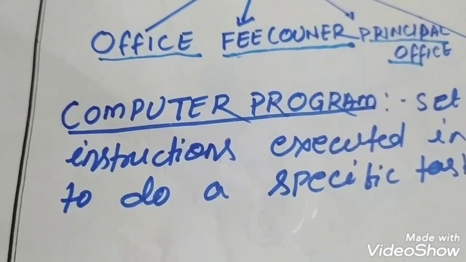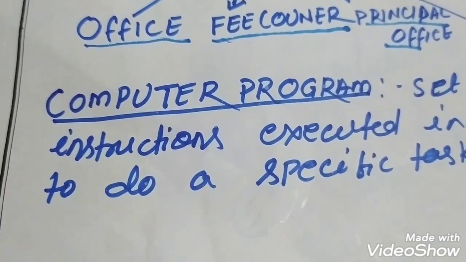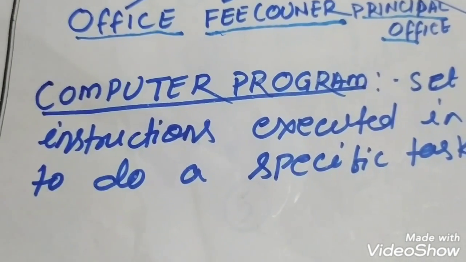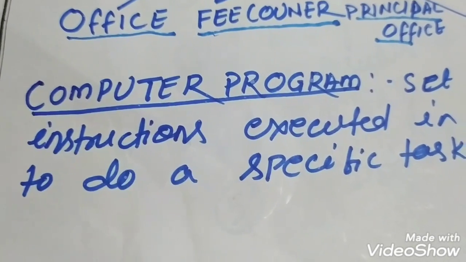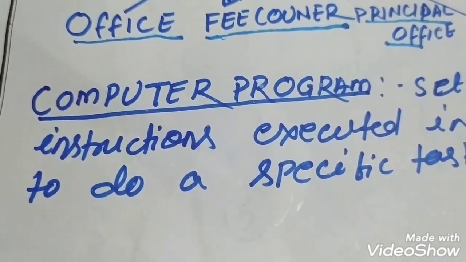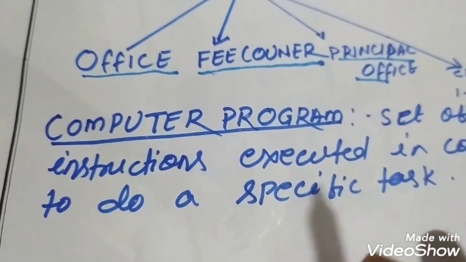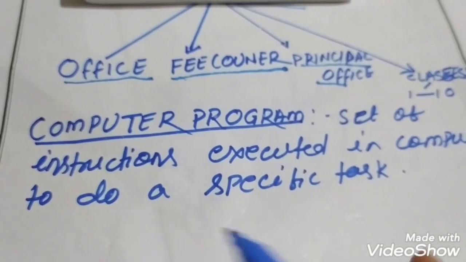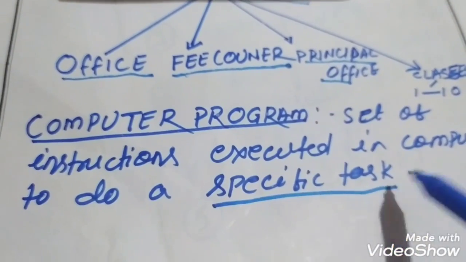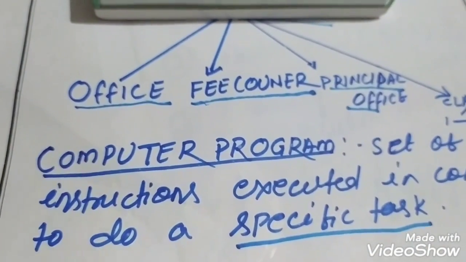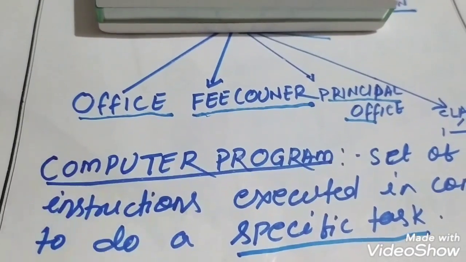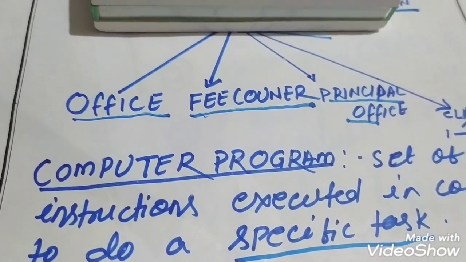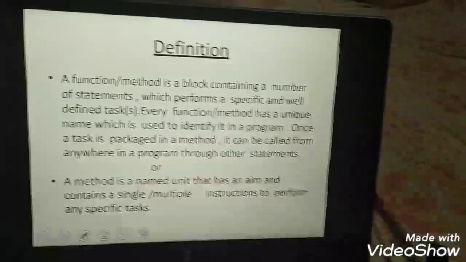Before going to the definitions, I want to tell you the definition of a computer program. In my last video, I already explained the computer program and also mentioned that it is related to functions or methods. You just see, a computer program is a set of instructions executed in a computer to do a specific task. So a computer program is what? It is the set of instructions used to solve a specific task. Okay, so here comes the definition.